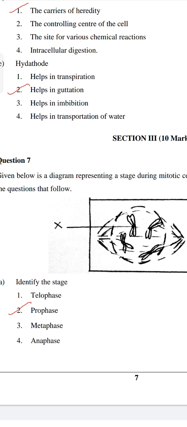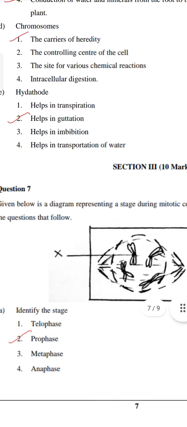In anaphase the spindle fibers are attached to the centromere. Telophase is the opposite of prophase: the nuclear membrane will reappear and the chromosomes will condense to form chromatin fibers. So in this, the answer is prophase, because the spindle fibers are getting ready and the chromosomes are not aligned at the equator.